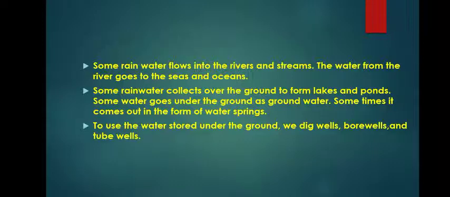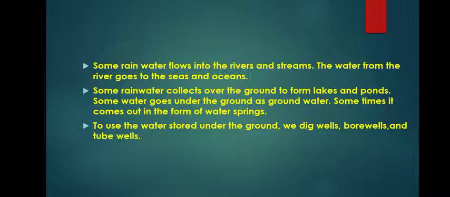To use the water stored under the ground, we dig a well, bore well, and tube well. As I said, well, bore well, and tube well are created by man. That is why it is called man-made or artificial sources. Rain is the main source of water.